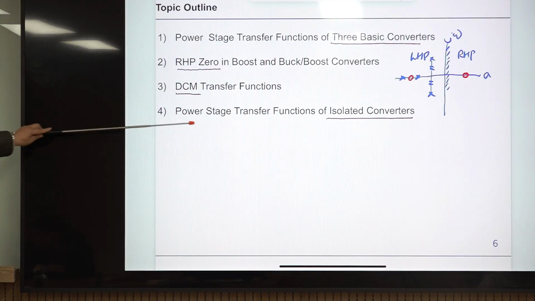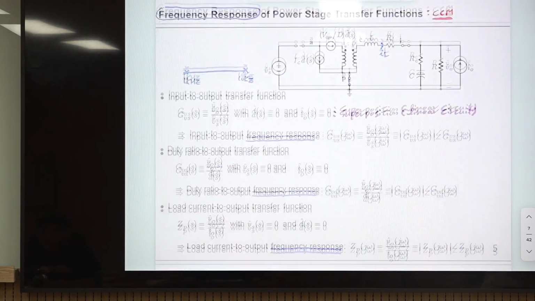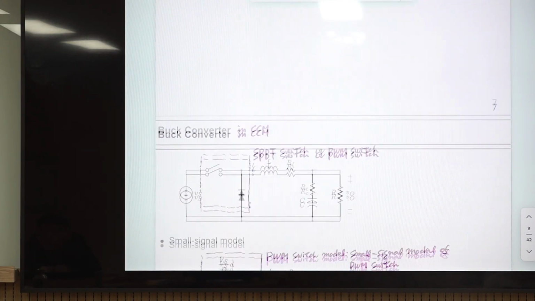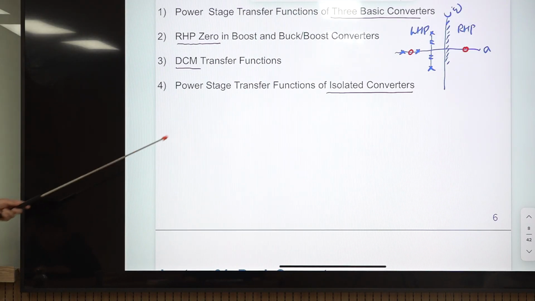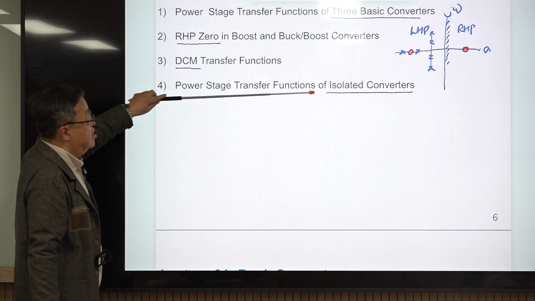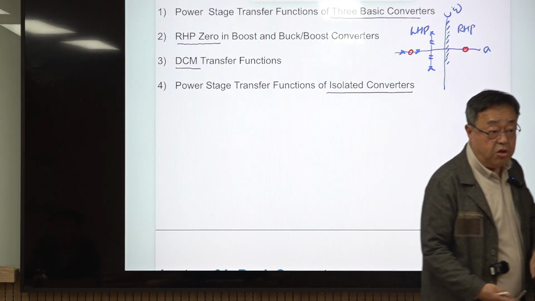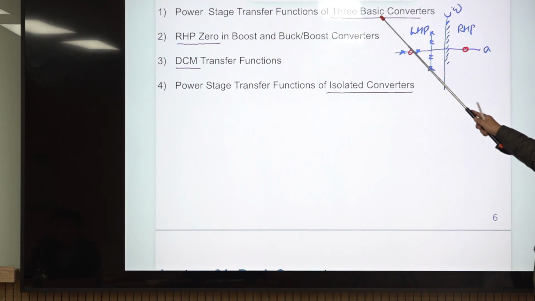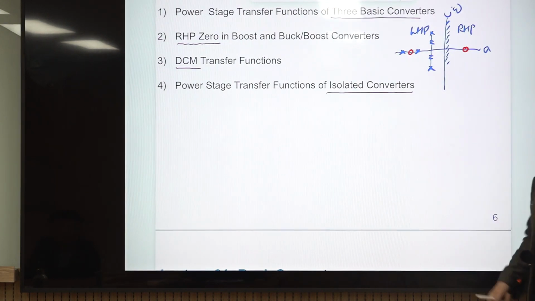And we are talking about non-isolated converters. There is no transformer in between, but there are many converters which have a transformer in between. So we will be talking about the power stage transfer functions of isolated converters, but the results for non-isolated converters can be modified with extremely trivial or minor modification.